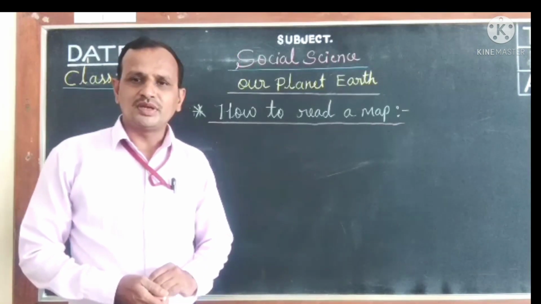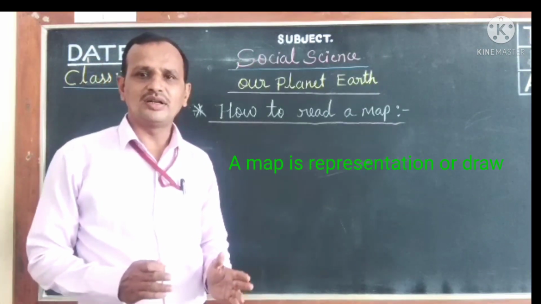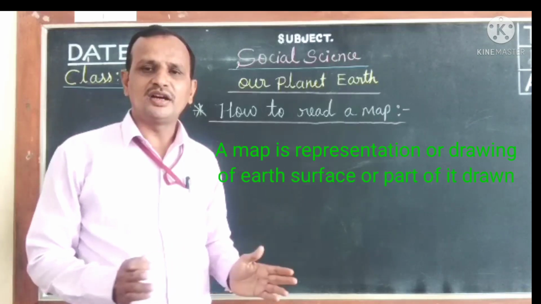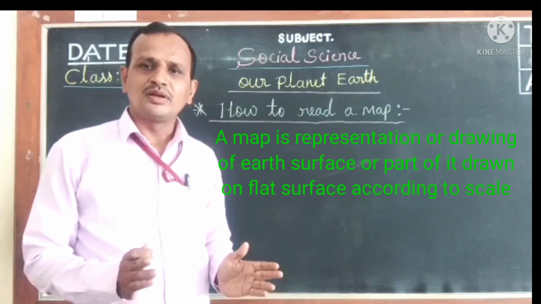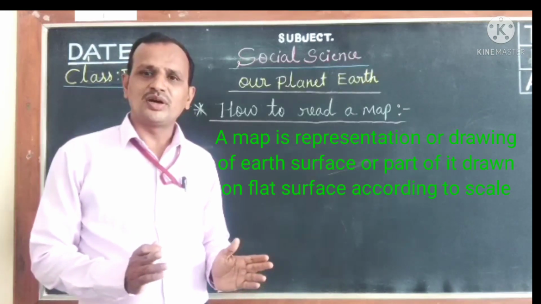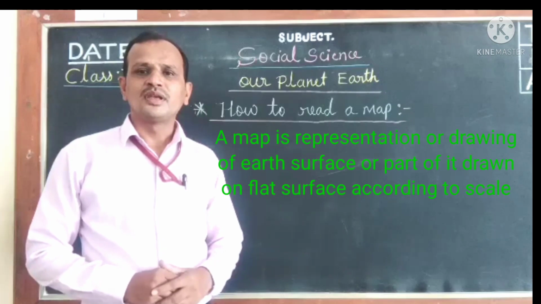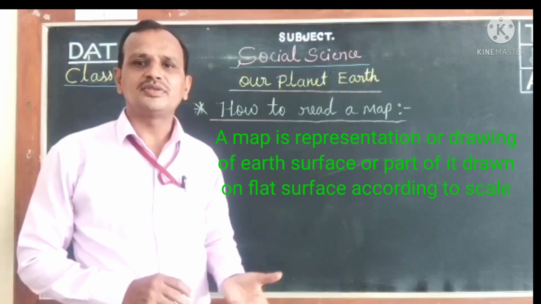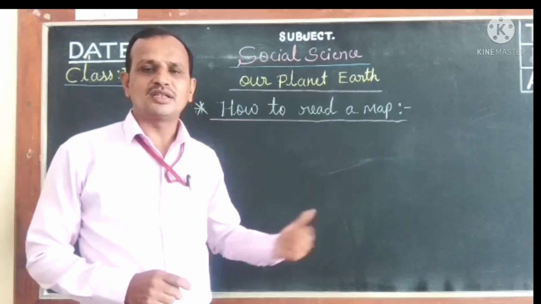A map is a representation or drawing of the Earth's surface or part of it, drawn on a flat surface according to scale. So that is a map, and a map is represented in two dimensions. We discussed this in our last class.